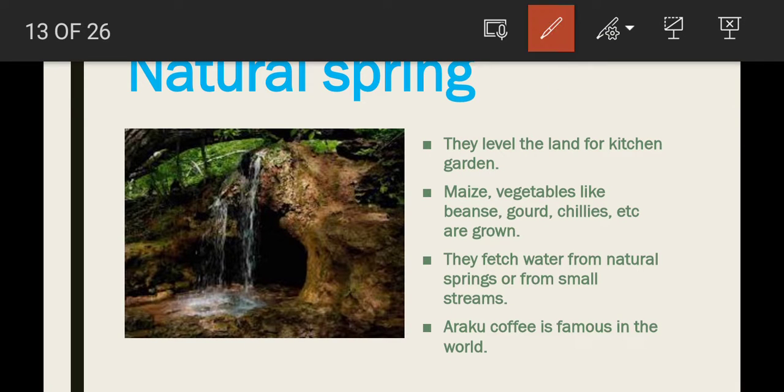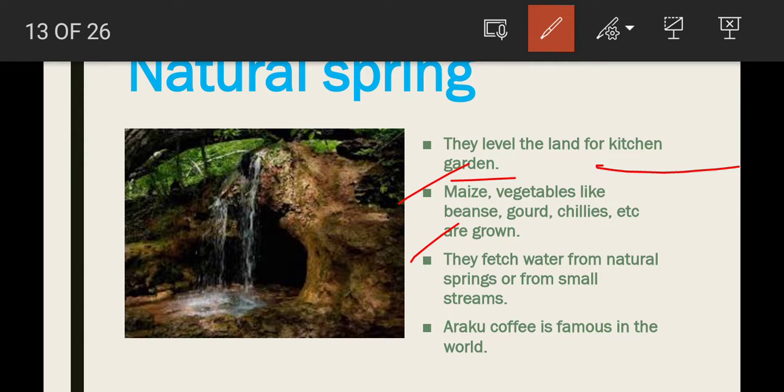Next one here, they maintain the kitchen garden also. What is it, children? They maintain the kitchen garden behind the house. In the kitchen garden, they cultivate some crops. What are the crops, children? Maize, vegetables like beans, gourd, chilies, etc. These are cultivated in the kitchen garden.